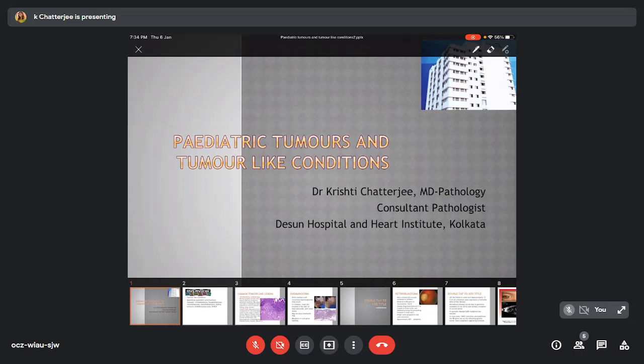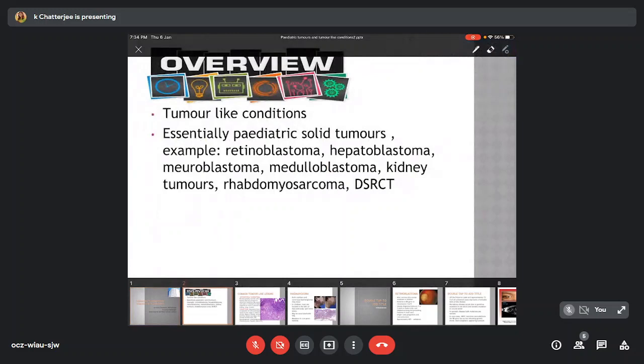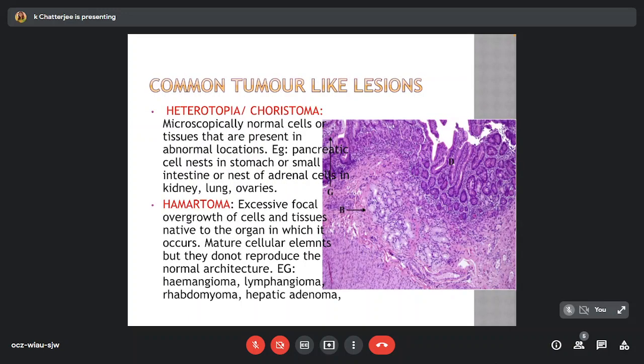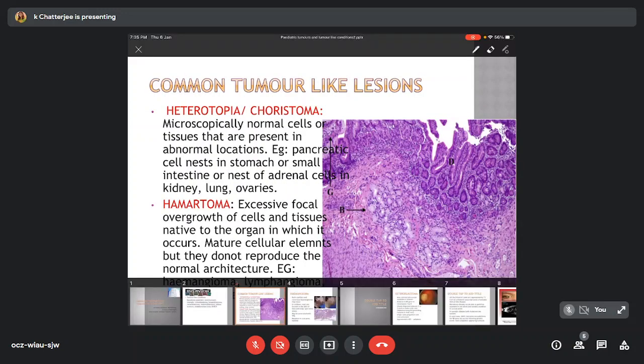So essentially, I would like to cover the pediatric solid tumors, for example, the retinoblastoma, hepatoblastoma, neuroblastoma, medulloblastoma, kidney tumors, rhabdomyosarcoma, and desmoplastic small round cell tumor. The tumor-like conditions mostly include the choristoma, hamartoma, hemangiomas, lymphangiomas, etc.